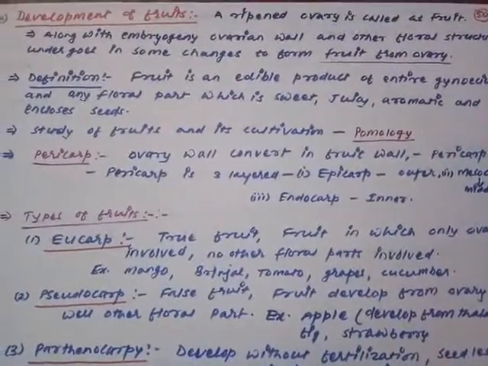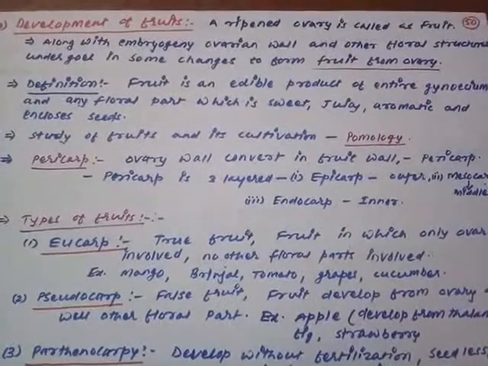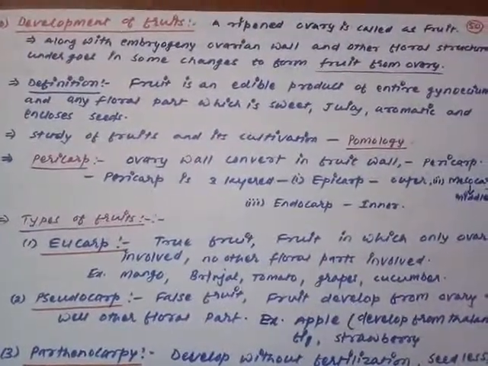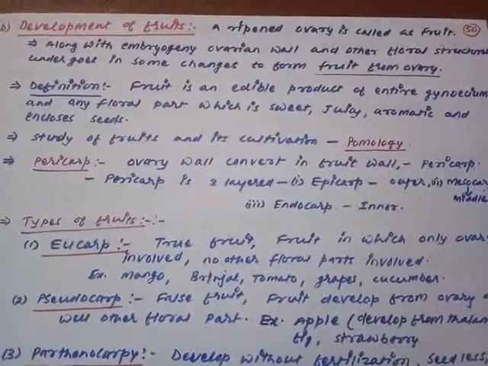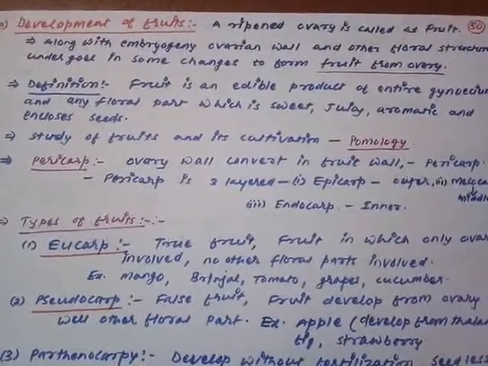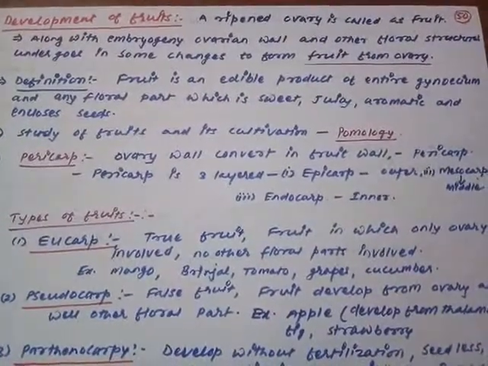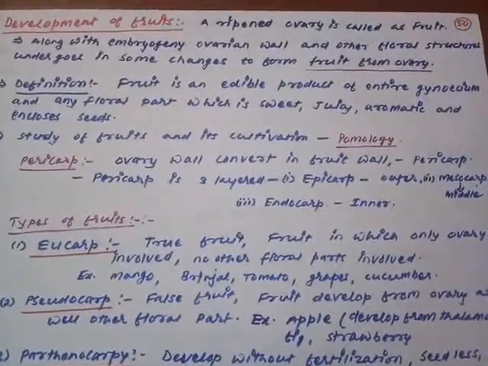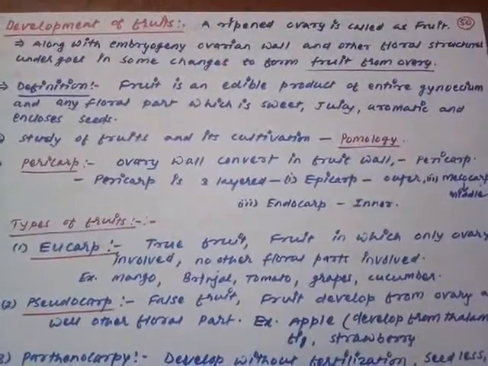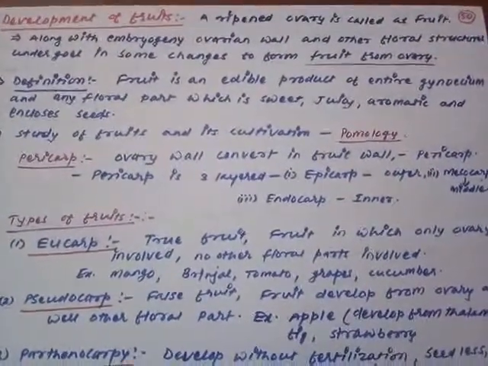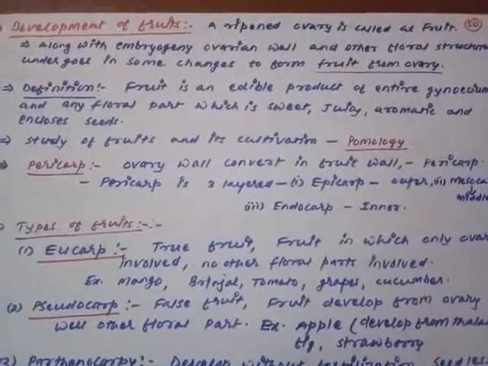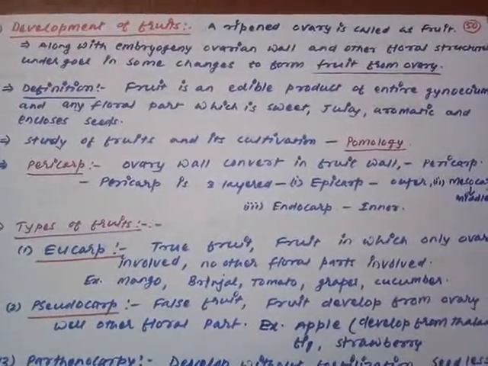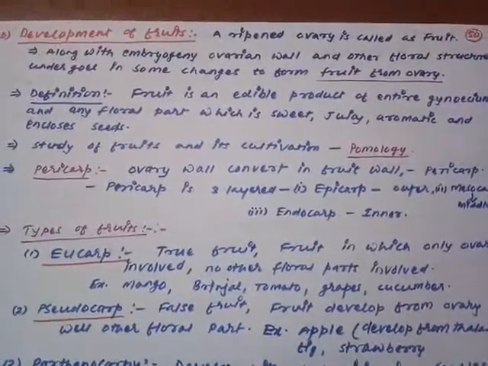The types of fruits, three types we have studied till now. The eucarp is the true fruit, when only the ovary is involved in the formation of the fruit. Pseudocarp is when the ovary as well as some other floral structure is involved, or somewhere we can say that the ovary is not involved in the formation of fruit.